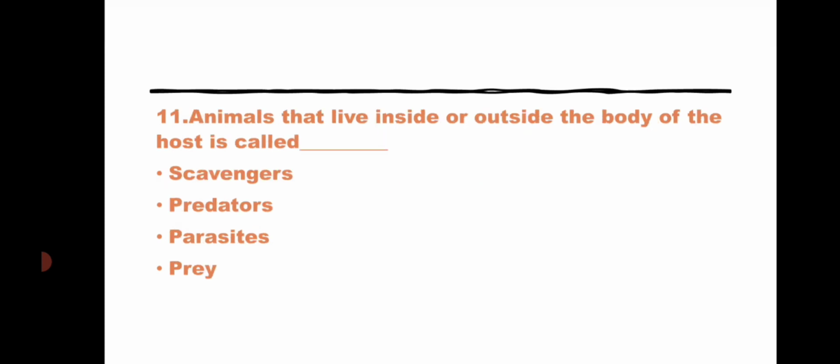Coming for the 11th question. Animals that live inside or outside the body of the host are called dash. Scavengers, predators, parasites, prey.